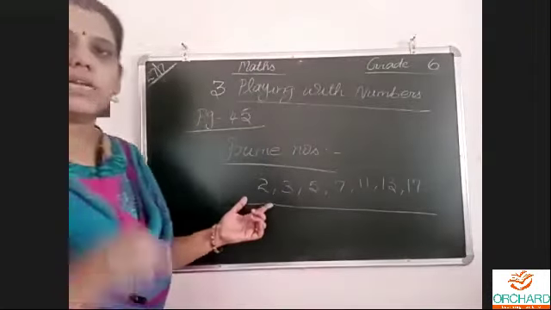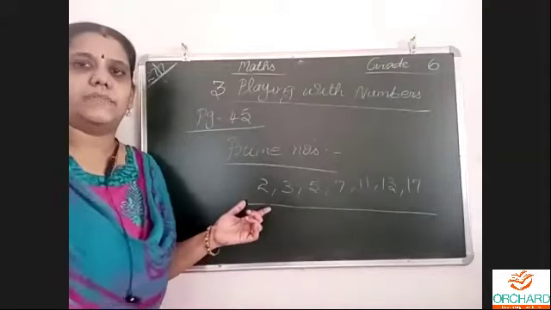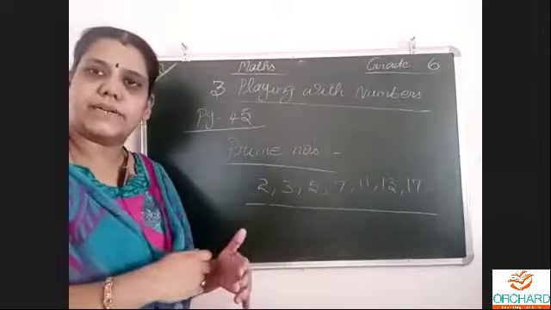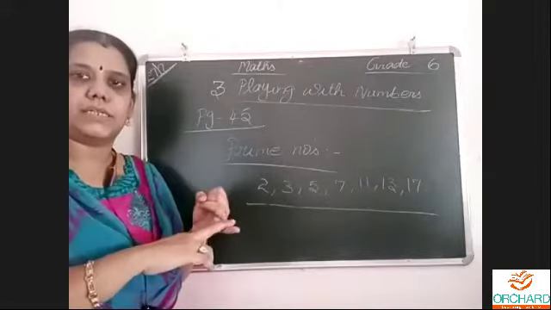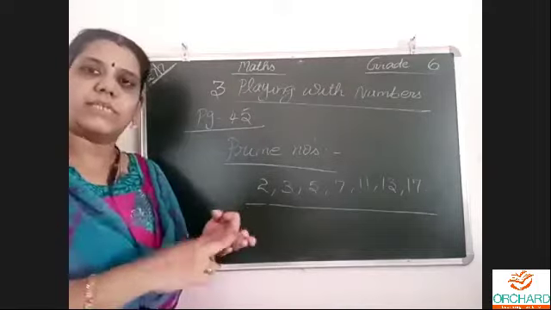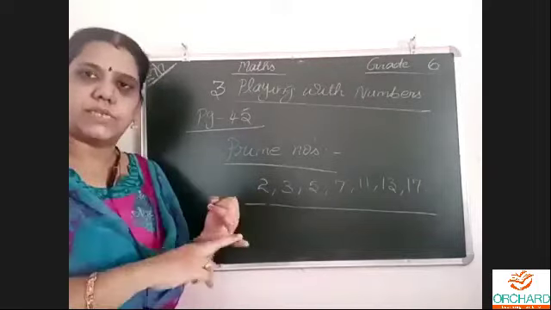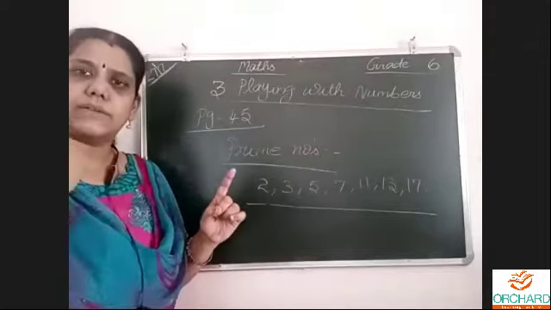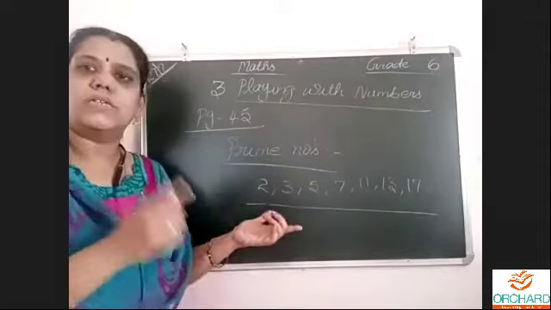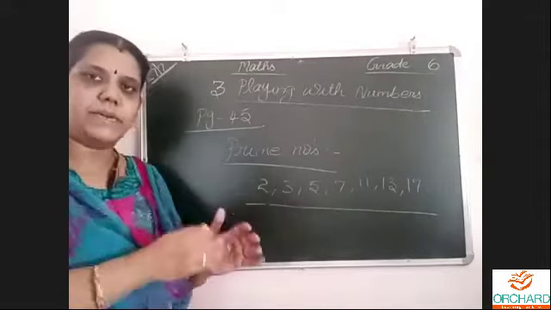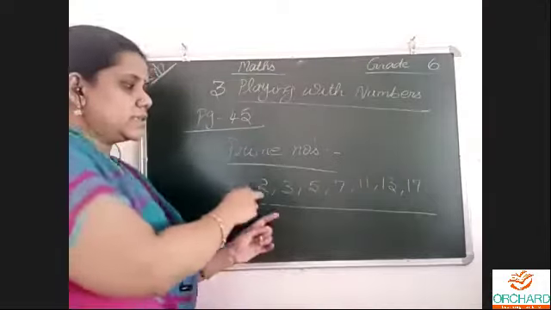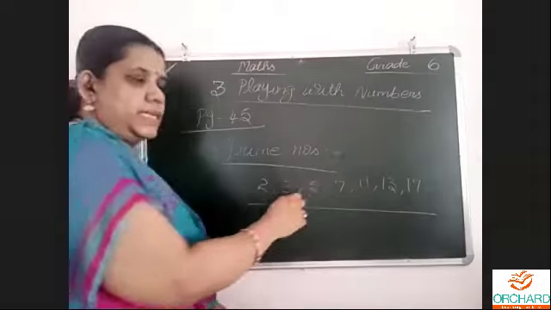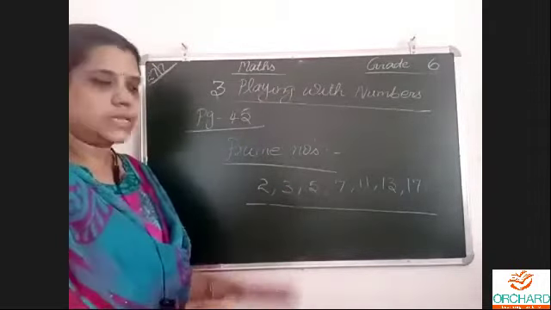Prime numbers will not come in any other table. The one table always has everybody invited. Anybody can come and sit. 1 ones are 1, 2 ones are 2, 3 ones are 3, 4 ones are 4, 5 ones are 5, 6 ones are 6, and 1000 ones are 1000. Whatever number we multiply by 1, we get the same number. So 1 doesn't matter, since everybody comes in the one table. Leaving that, these numbers come in their own table only: 1 two is 2, 1 three is 3, 1 five is 5. Other than that, it won't come. So that is the meaning.